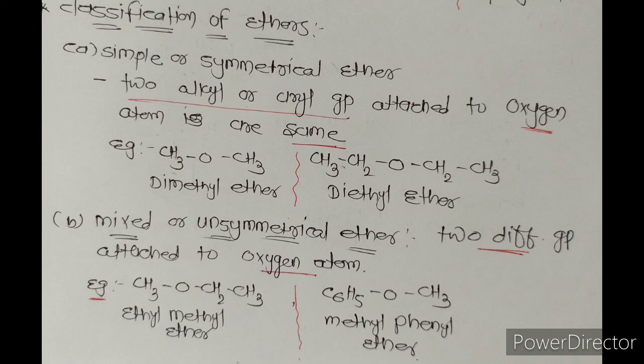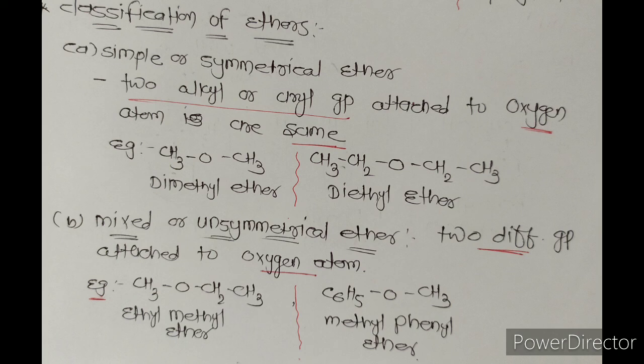For example, CH3OCH3 means dimethyl ether. Here both sides of oxygen are satisfied by the same group, that is the methyl group. One more example is diethyl ether, meaning CH3CH2OCH2CH3. Here both sides of oxygen are satisfied by the ethyl group, hence it is also an example of simple or symmetrical ether. Simply remember, simple ether or symmetrical ether means both sides of the oxygen atom are satisfied by the same group.